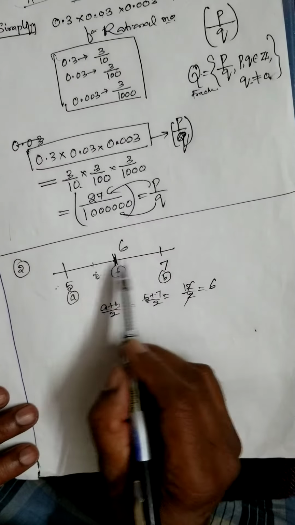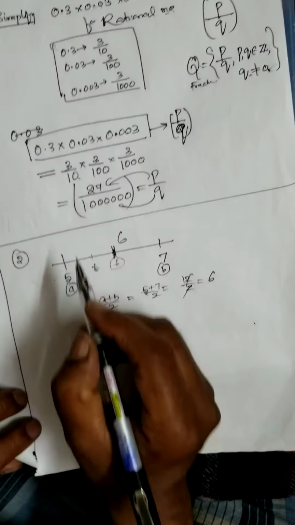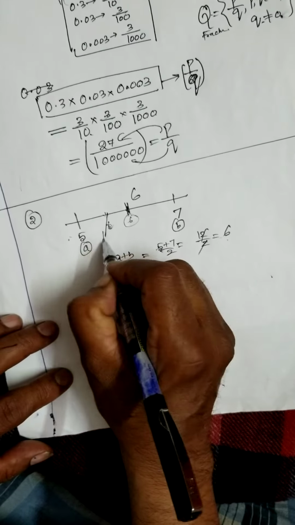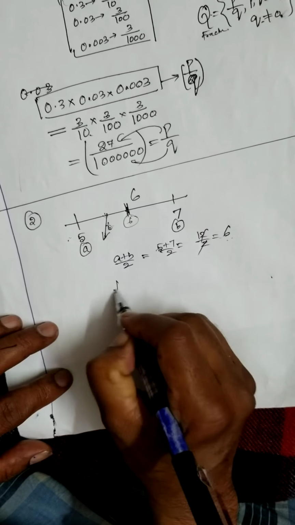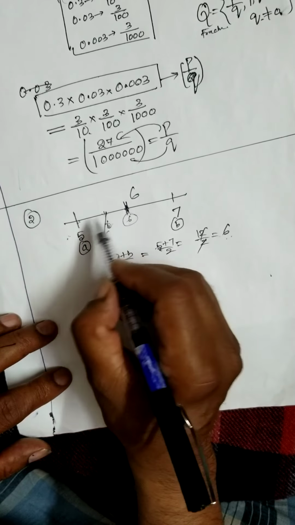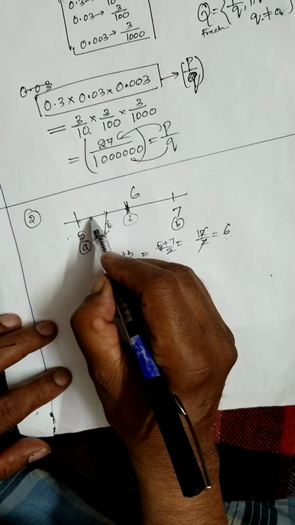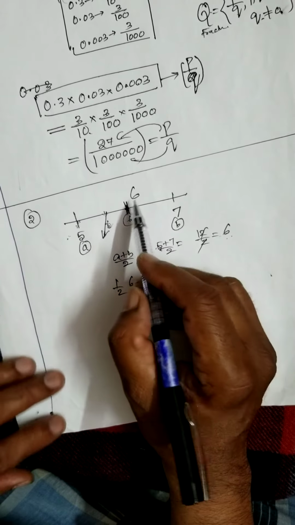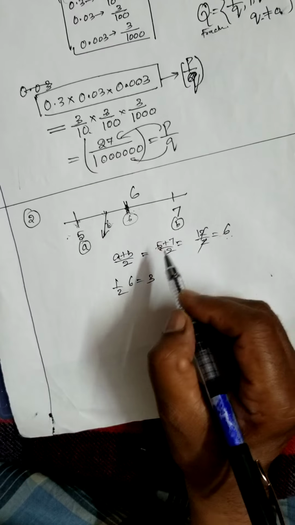Now suppose I want to introduce 3 numbers. I want to introduce another number between 5 and 6.